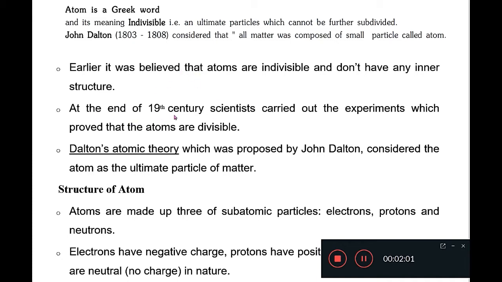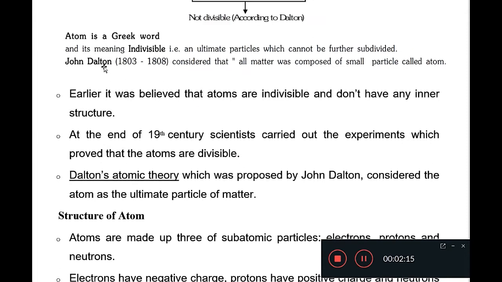At the end of the 19th century, scientists carried out experiments which proved that atoms are divisible. So according to modern concepts and latest theories, atom is divisible, while according to John Dalton, atom is indivisible, means the smallest particle of matter.